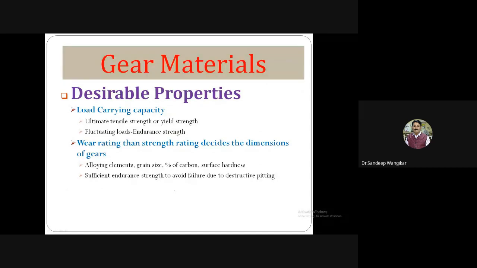Next, let us move to gear materials. Before going for gear materials, let us understand what should be the desirable properties for the design of a gearbox. Then we can go for the different materials according to the desirable properties. So here, very first is the load carrying capacity, ultimate tensile strength or yield strength, fluctuating loads, endurance strength. So very first, ultimate tensile strength or yield strength.